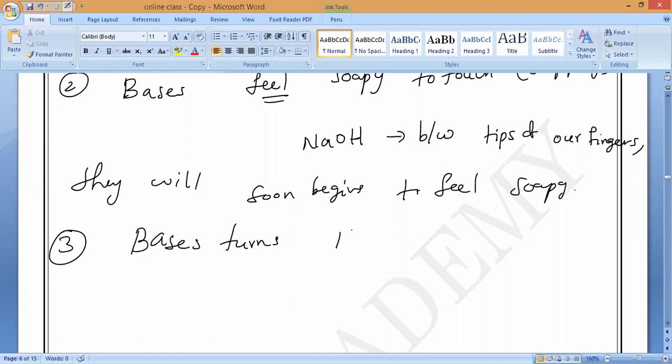Bases turn red litmus blue. Red litmus to blue color. That is the third property.